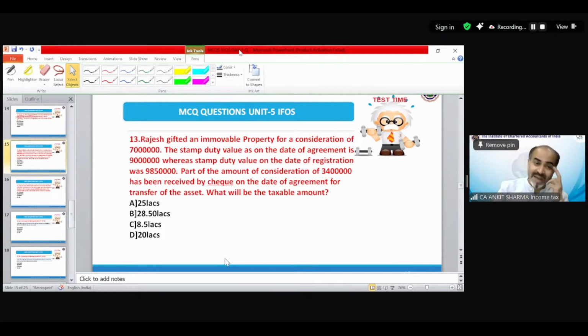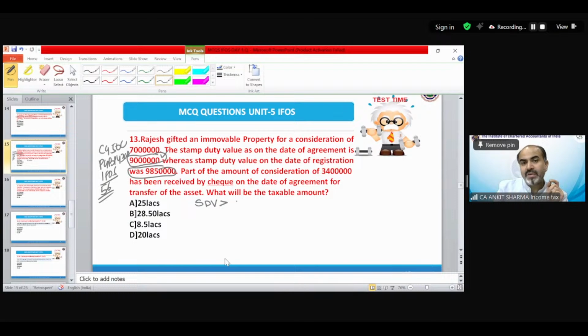Now you can see this stamp duty value is everywhere in the Income Tax Act, at least at 3 places. In capital gain, there is section 50C. Then in PGBP, you have section 43CA. Now under income from other source, it has a role under section 56, gift cases. So again, we need to see which date's stamp duty value needs to be taken, whether it's 90 lakh or 98 lakh 50,000. At the time of registration, it was 98.50. On the date of agreement, it was 90. And the consideration has been paid by check. So this stamp duty value would be taken for the purpose of calculation.